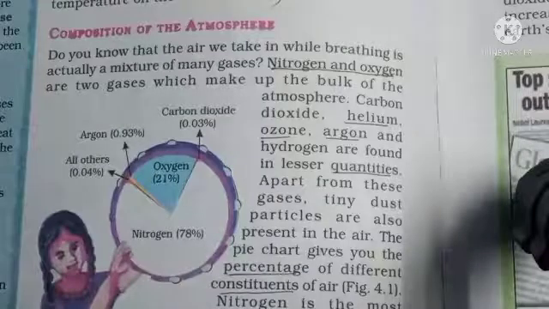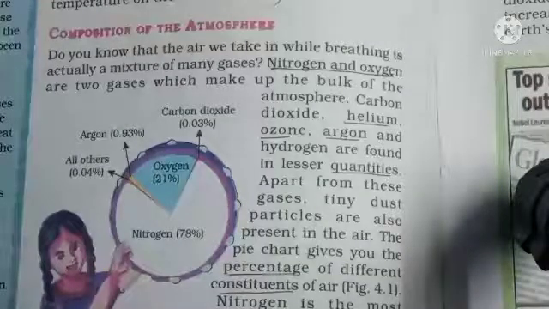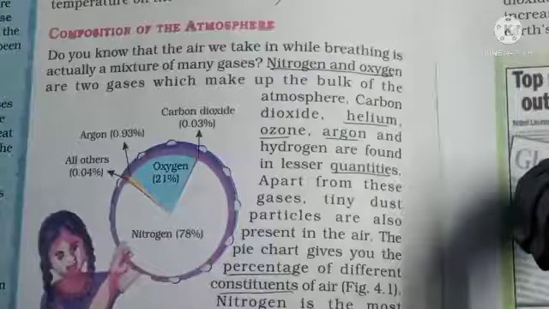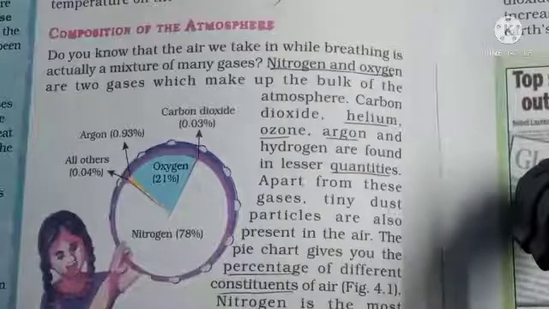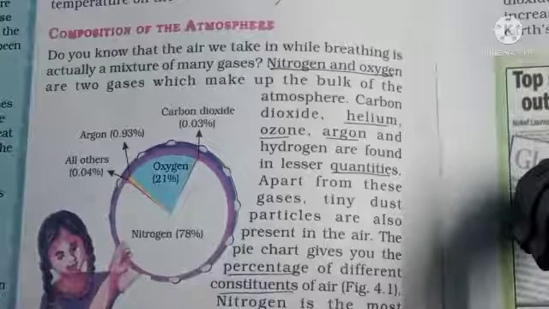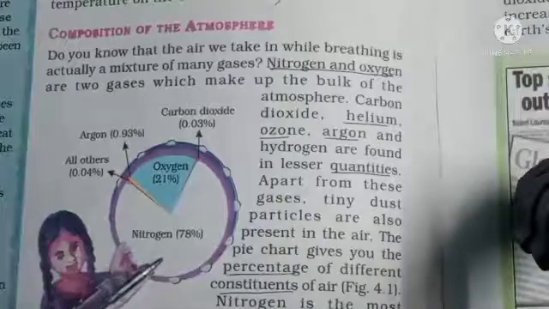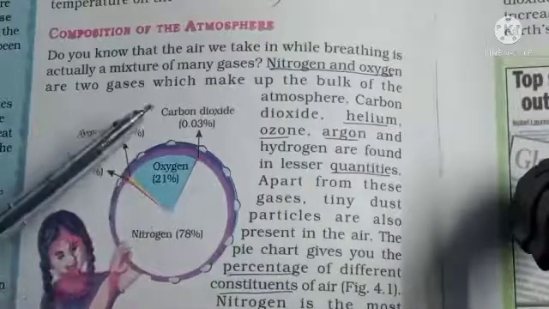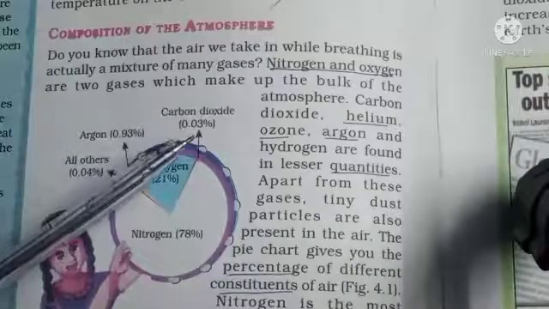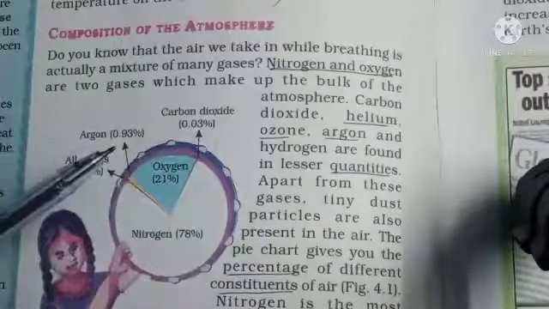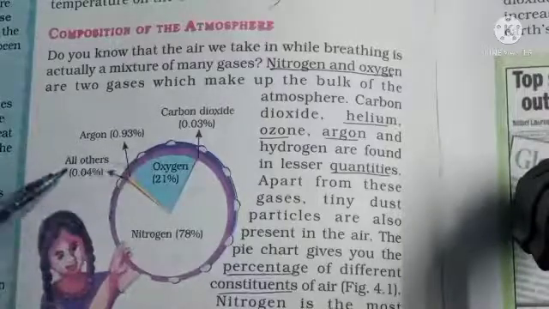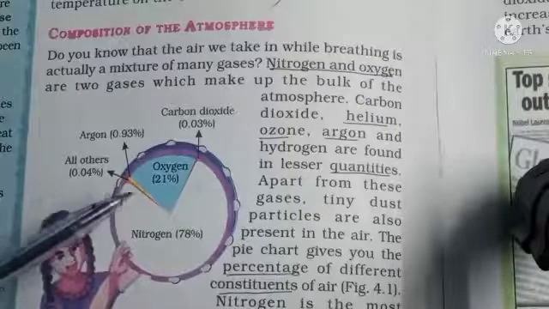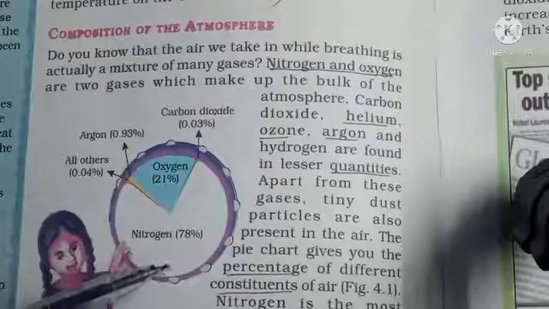We should know that the atmosphere is the composition of air, and we also know that there are different gases in the atmosphere. What are they? We shall see. Nitrogen 78% is there, oxygen 21% is there, carbon dioxide 0.03%, argon 0.93%, and all other gases 0.04%. And what are the uses of these gases we will learn.